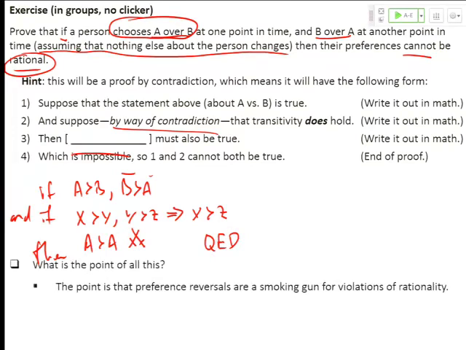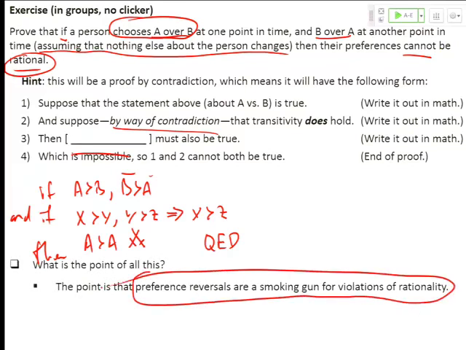Okay, what's the point of all this? The point is this, okay? And you can take this to the bank. This is an extremely important and central concept in behavioral economics. Preference reversals, going from I strictly prefer A to B to the reversal of that, I strictly prefer B to A, is a smoking gun for a violation of rationality, because you cannot have rationality and a preference reversal at the same time. Mathematically, you can prove, in other words, using logic, that those two things cannot be true at the same time. So we call that a smoking gun.